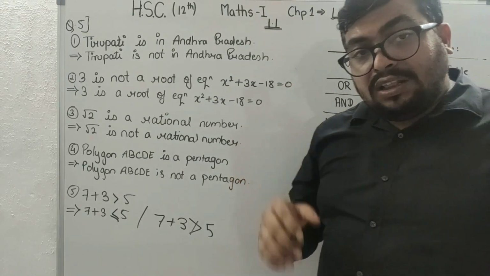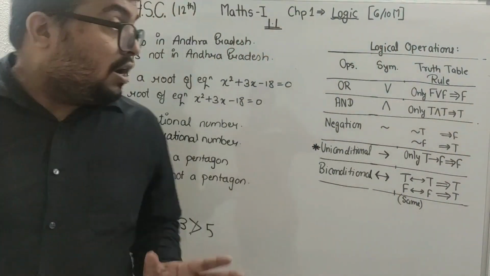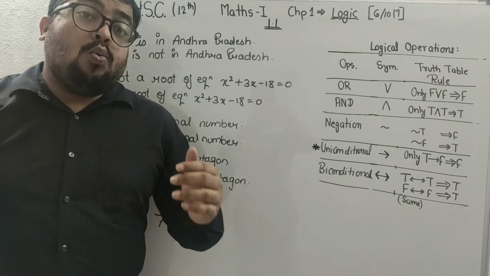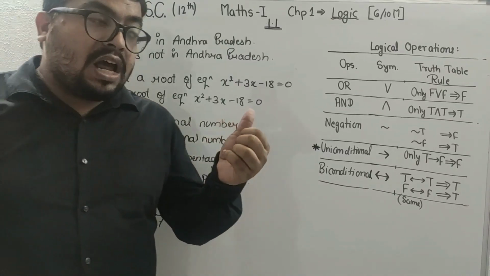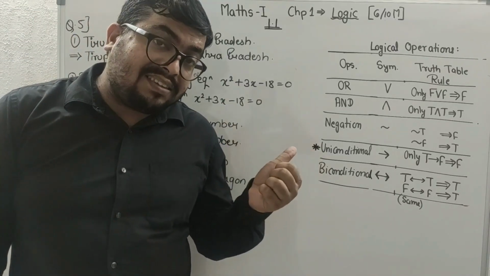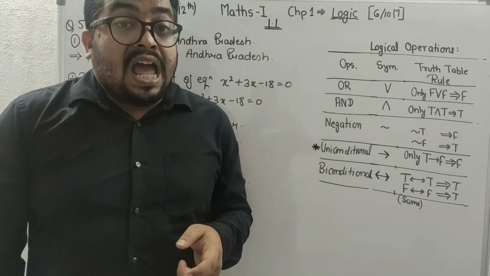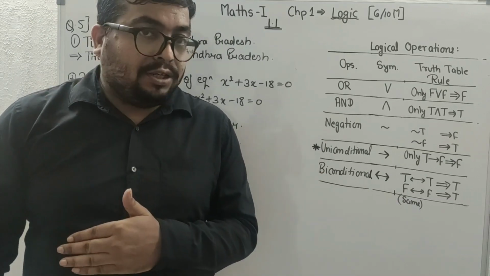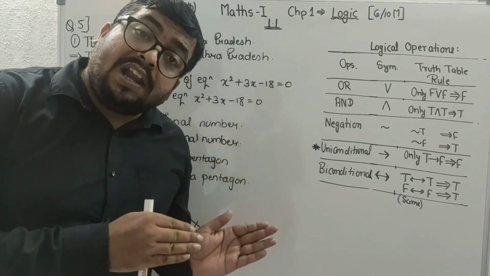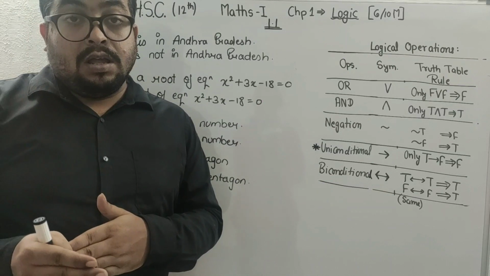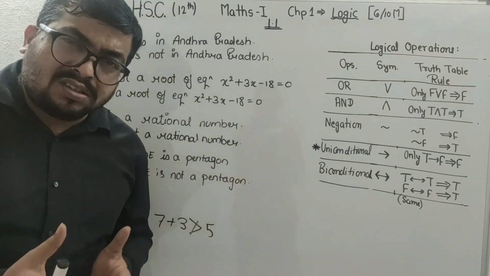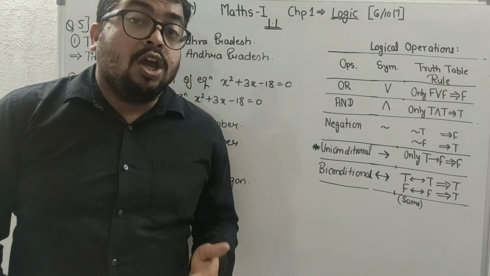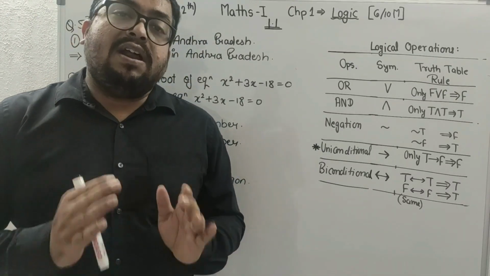Okay? So in this manner students, we have completed our 1.1 exercise. In this exercise, what we studied? We studied how to identify sentences and the statements. Next, how to write statement into symbolic representation. Next, truth value of these statements. After that, solving some questions, and finally, how to write negations. In such a way, we have completed our 1.1 exercise.